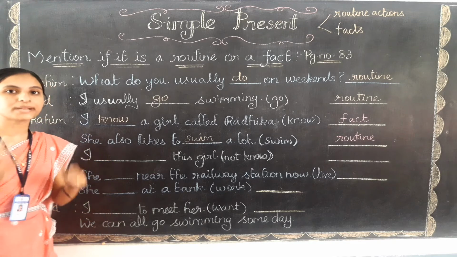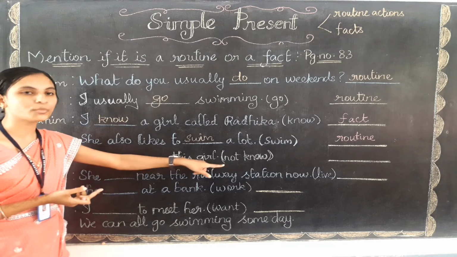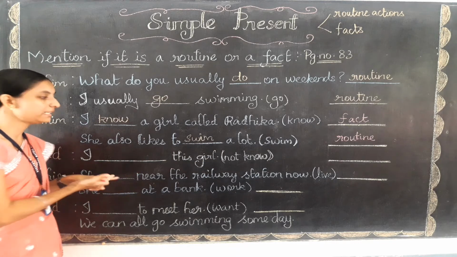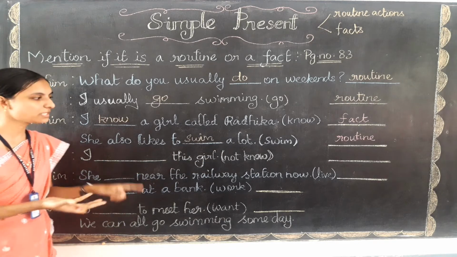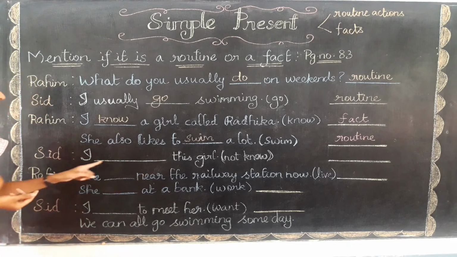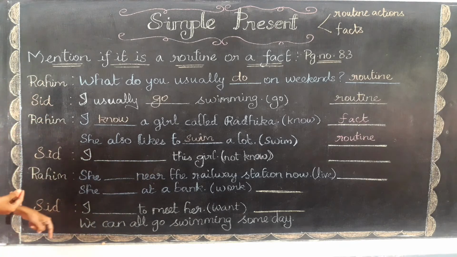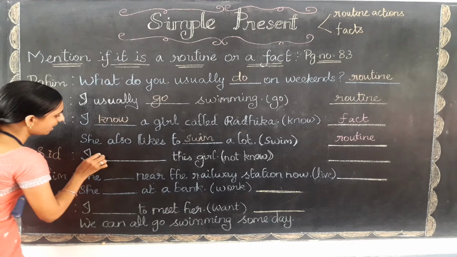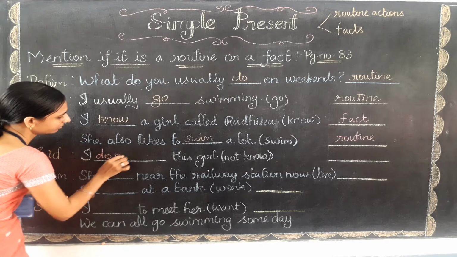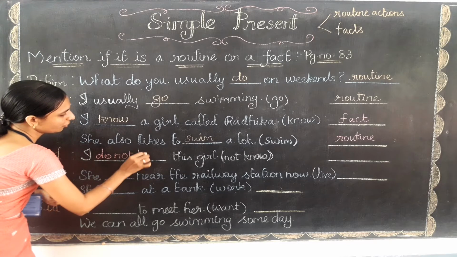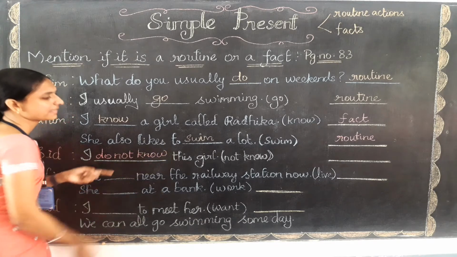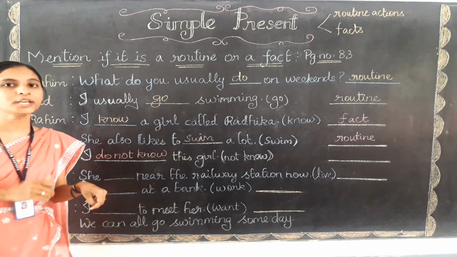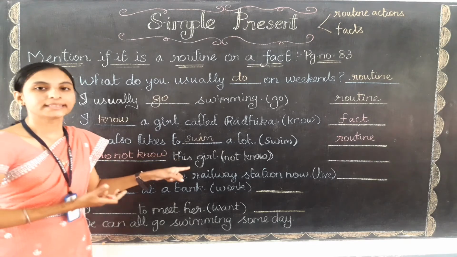So do is the present form. Suppose when we are talking about the past, then we will use did only. But here we are talking about the present, so we need to use do form. I do not know this girl. What is the short form of do not? Don't. I don't know this girl.